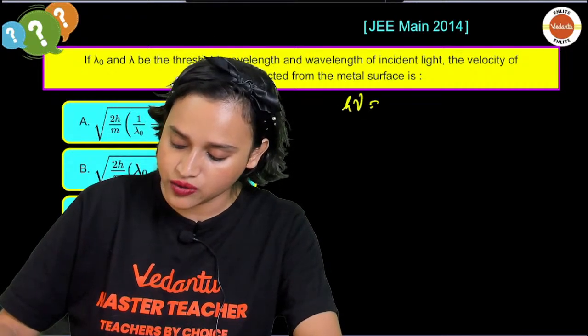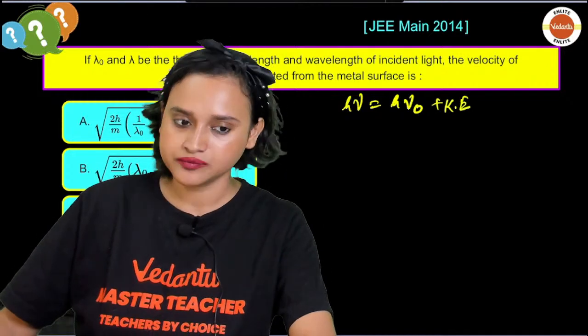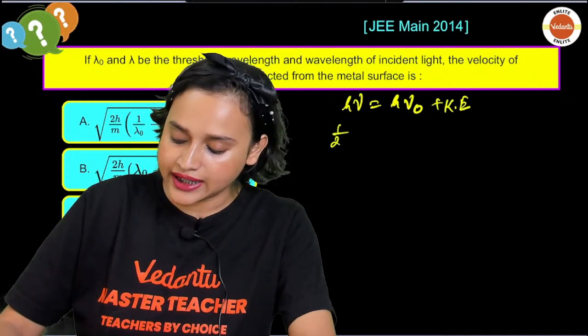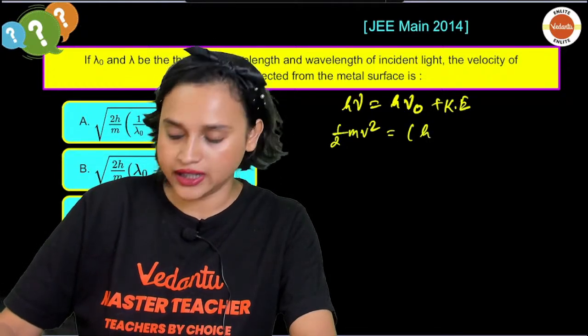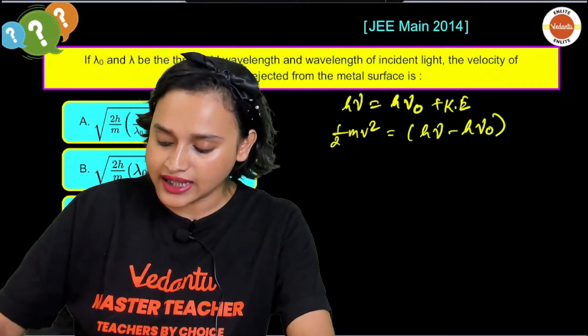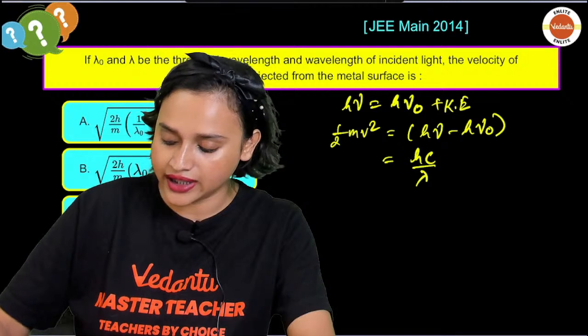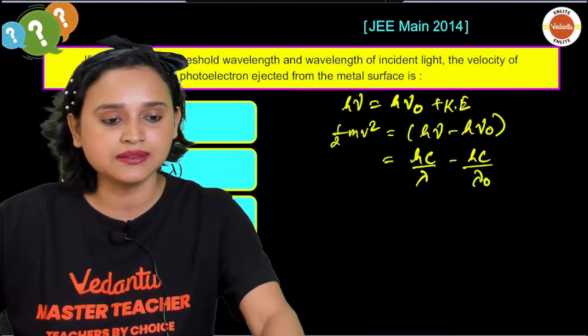We know that h nu is equal to h nu naught plus kinetic energy. Am I right? That means the kinetic energy, which can be written as half mv square, can be written as h nu minus h nu naught. Am I right? That means this can be written as hc divided by lambda minus hc divided by lambda naught. Am I right, everybody?